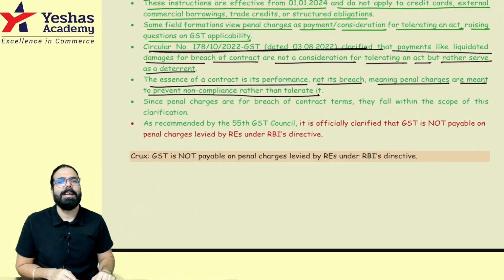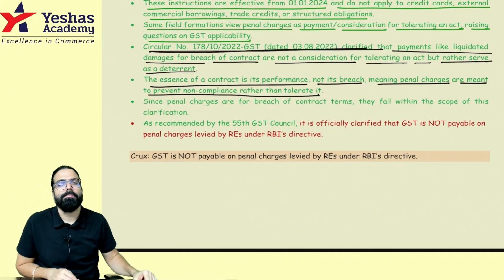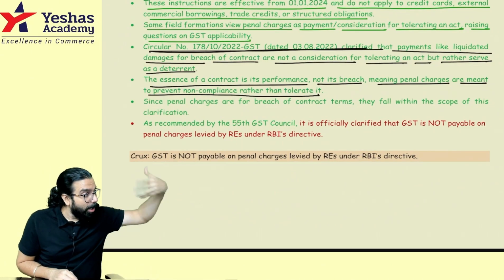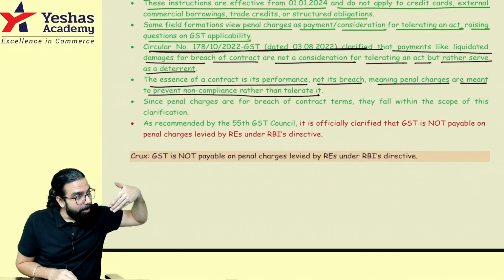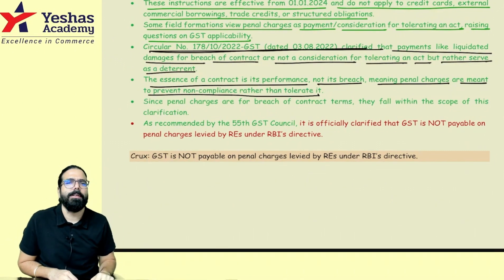I am not tolerating an act. I am telling make the payment on time, otherwise I'll charge you penal charges. It is to deter, to push away a situation. I don't want this situation to come, and that is why I'm charging him penal charges.